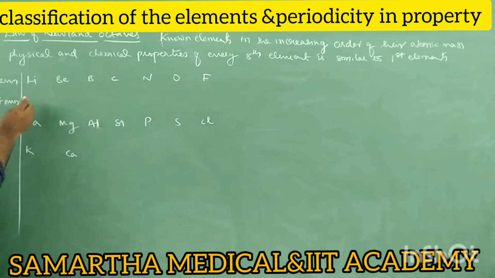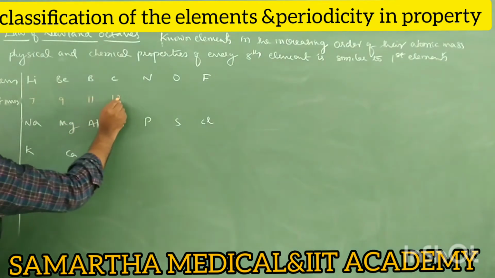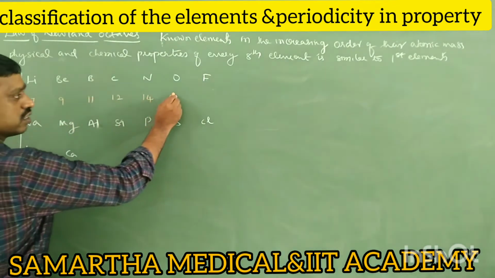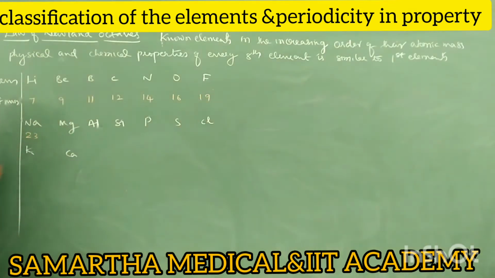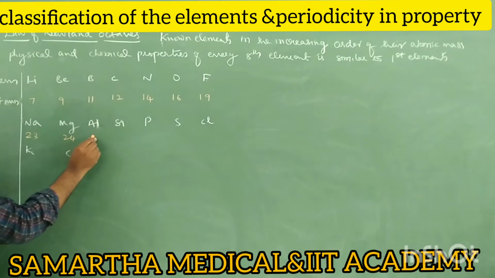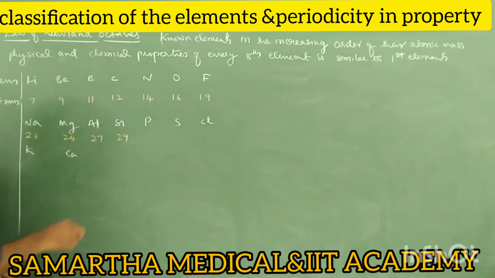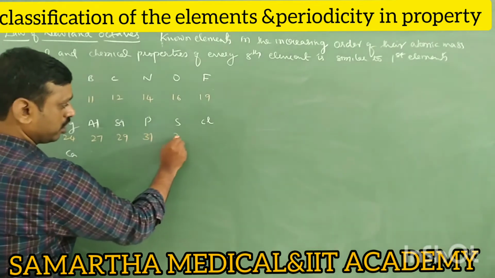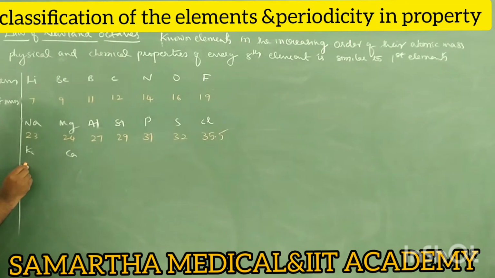You should remember: lithium 7, beryllium 9, boron 11, carbon 12, nitrogen 14, oxygen 16, fluorine 19, neon 20, sodium 23, magnesium 24, aluminium 27, silicon 29, phosphorus 31, sulfur 32, chlorine 35.5, potassium 39, calcium 40.